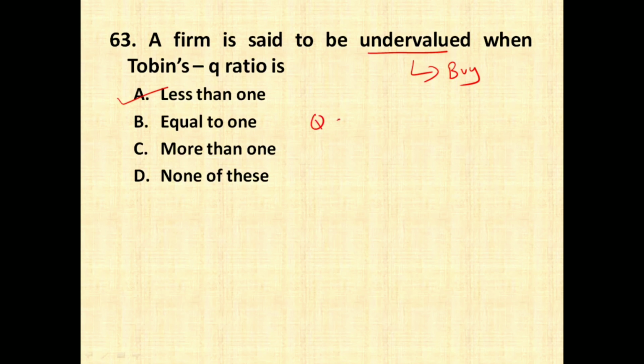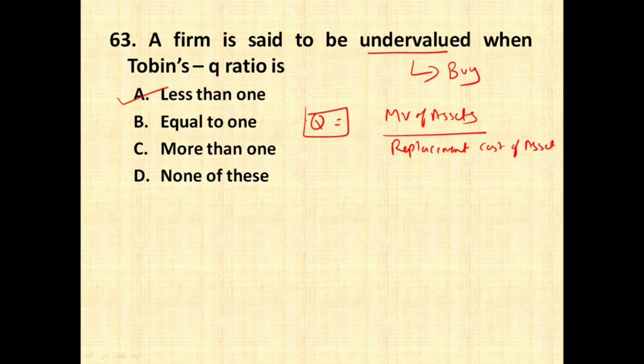So Tobin's Q ratio is computed using the following formula: market value of asset is divided by replacement cost of asset in the market. So whatever is the cost of replacement of the asset in the market is taken, and we also use the market value of equity as well as market value of debt, and we compute Q ratio, and if it is less than 1, then it is said to be an undervalued firm.